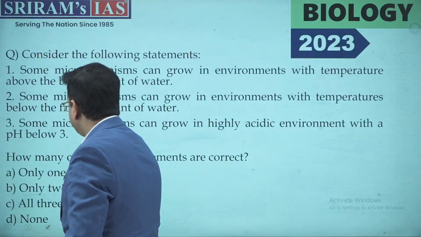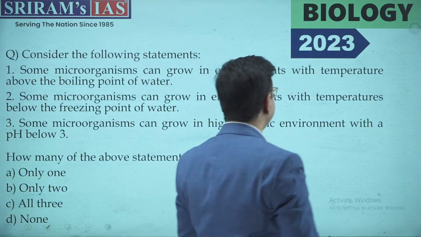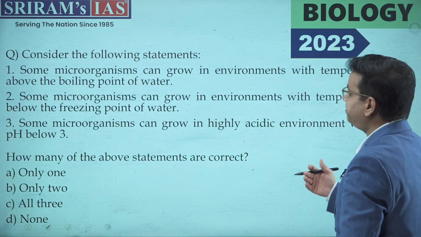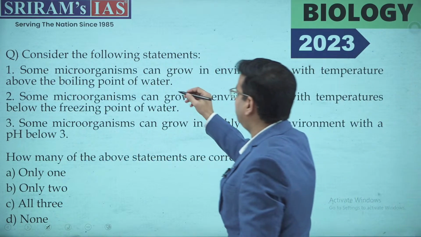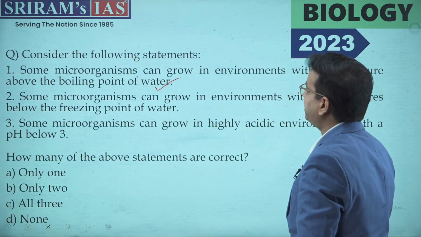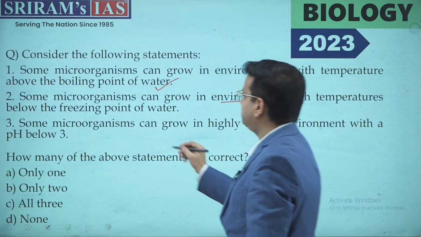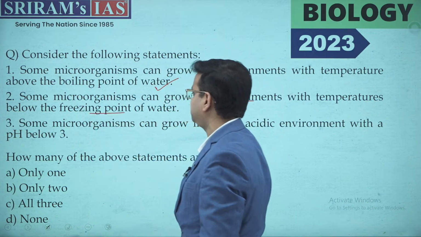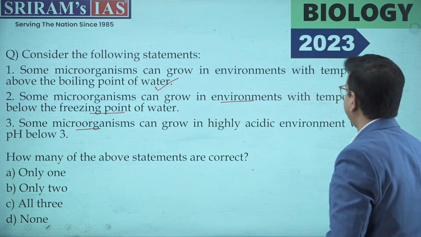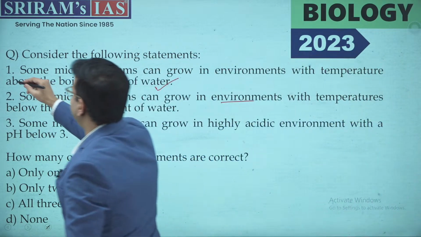Now moving ahead with the other question: consider the following statements. The first statement: some microorganisms can grow in an environment with a temperature above the boiling point of water. The second statement: some microorganisms can grow in an environment with a temperature below the freezing point. The third: some microorganisms can grow in a highly acidic environment below pH level 3. Now all these three statements are correct.